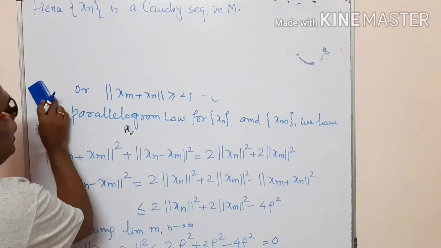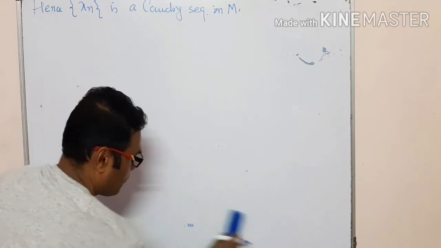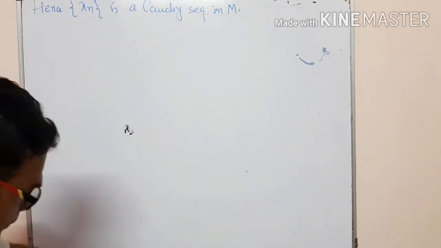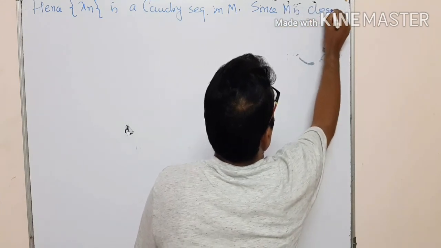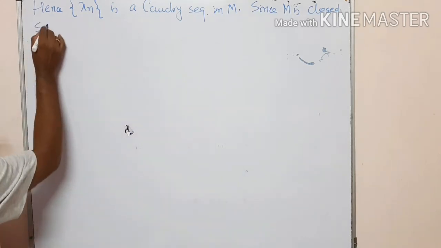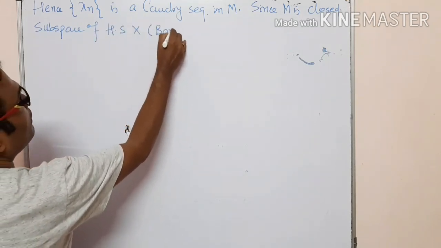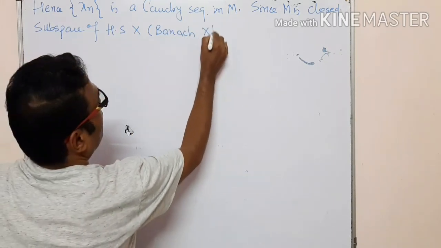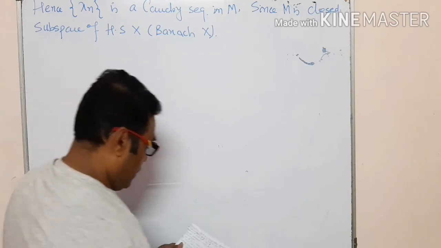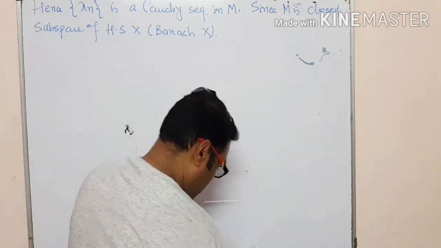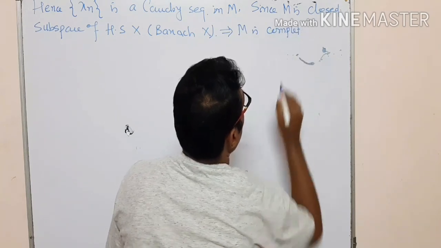Now, since M is a closed convex subset of a Hilbert space, M is a closed subspace of Hilbert space X, or you can say it is a subspace of a Banach space, and we know that a Banach space is complete. So it implies that M is complete.